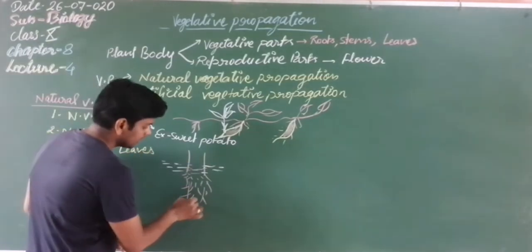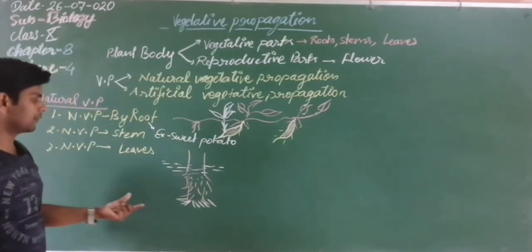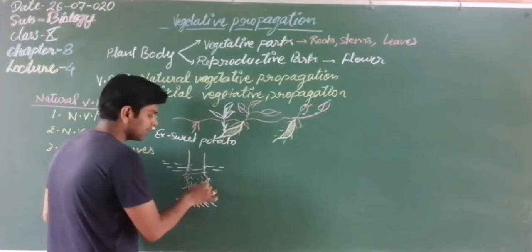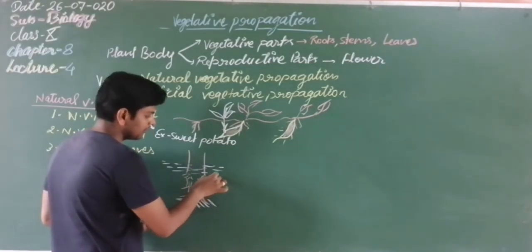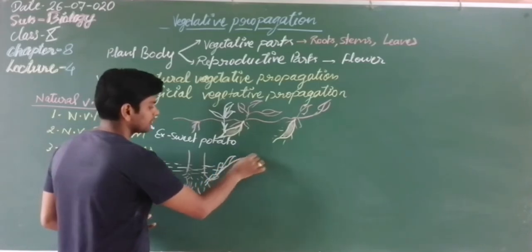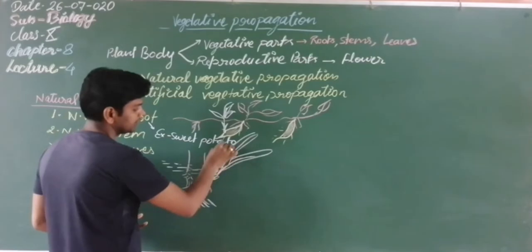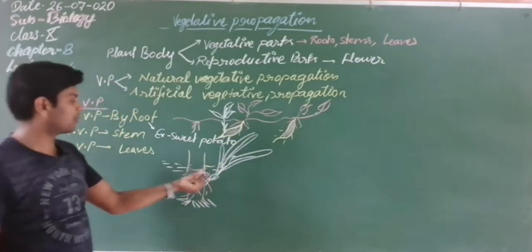In the down portion, or at the base, the roots are formed. One bud is formed, and this bud forms the new banana plant. So a new banana plant is formed from here.